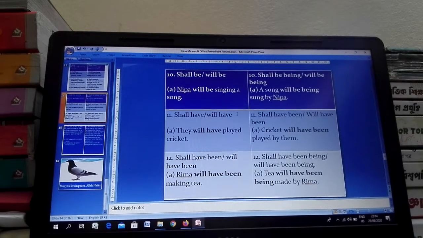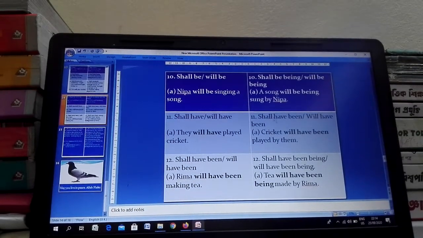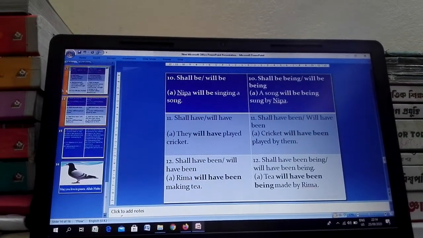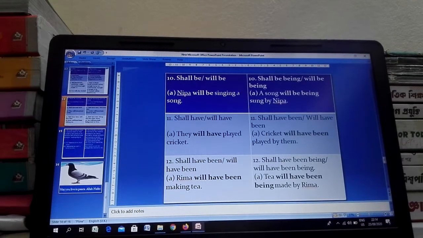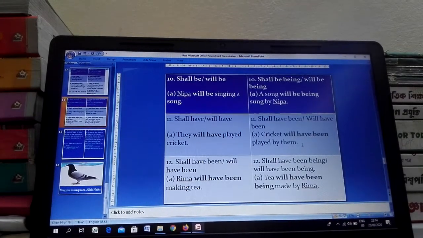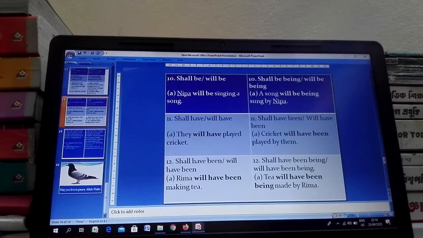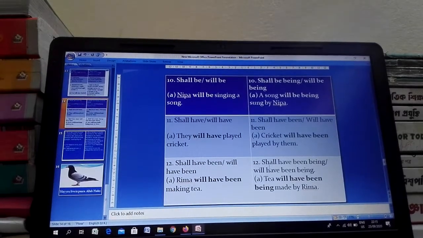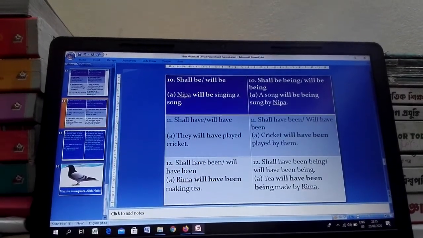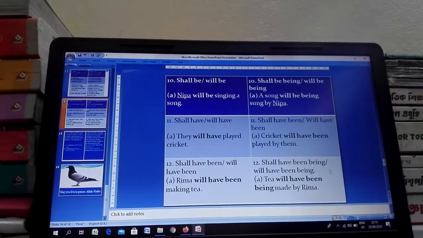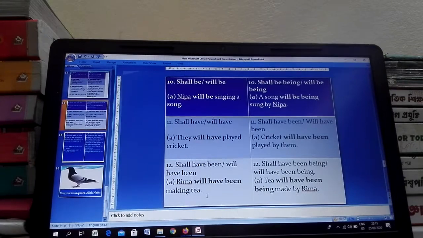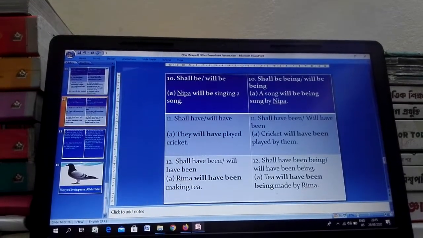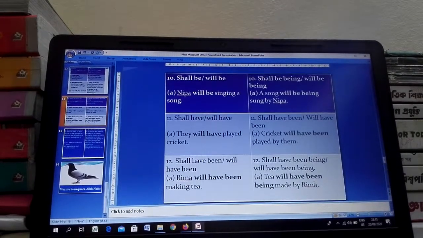Shall have, will have changed into shall have been or will have been in a passive voice, such as they will have played cricket. Cricket will have been played by them. Shall have been, will have been changed into shall have been being or will have been being in a passive voice, such as Rima will have been making tea. Tea will have been being made by Rima.